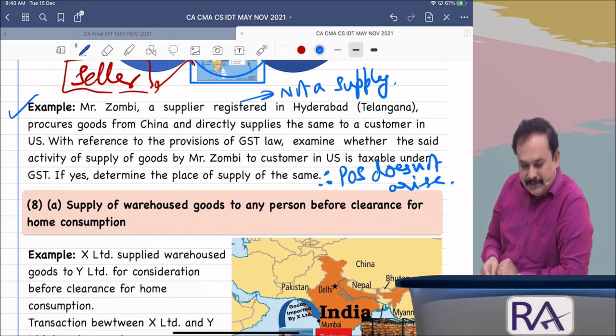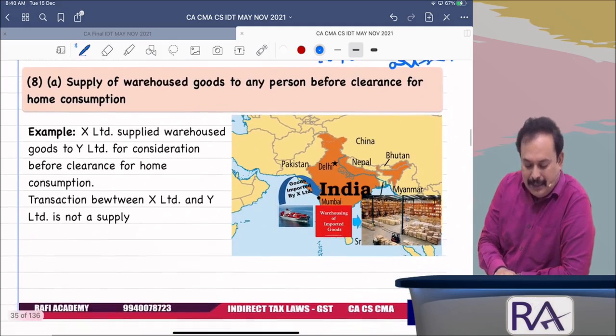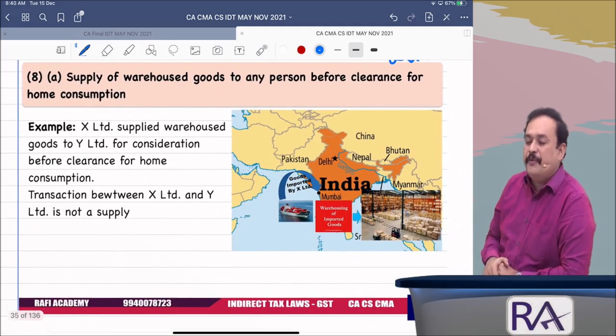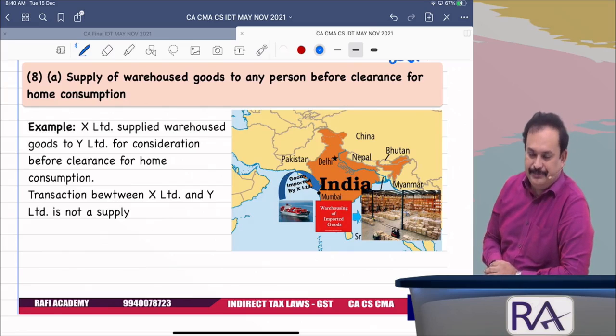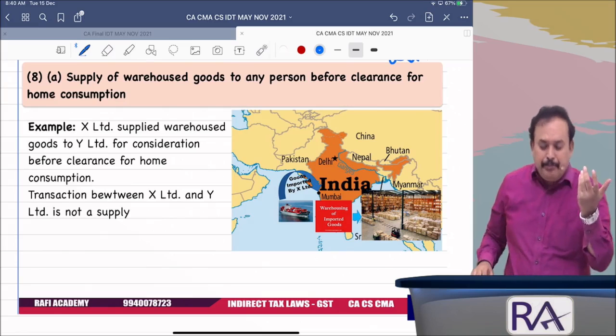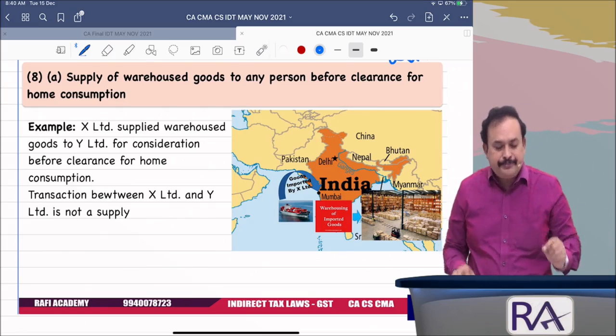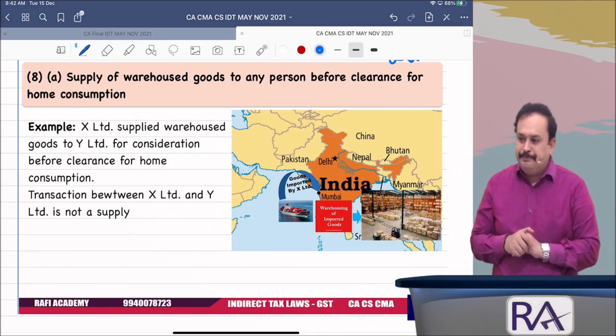Further, my dear, a very important area I am bringing to notice. Point number 8A of Schedule 3, also an amended provision. Supply excludes supply of warehoused goods. It is a comprehensive study, my dear sir.